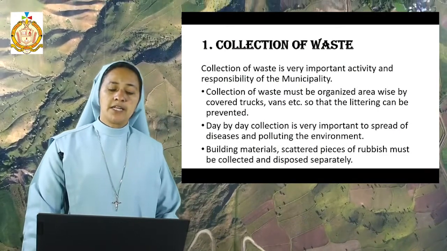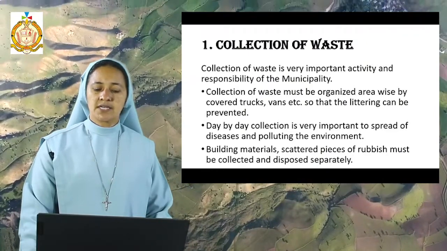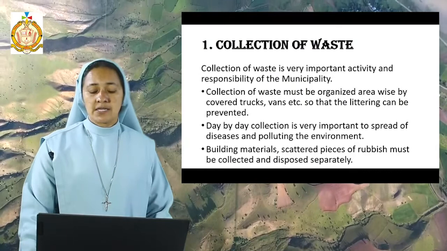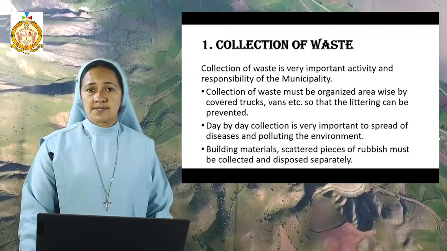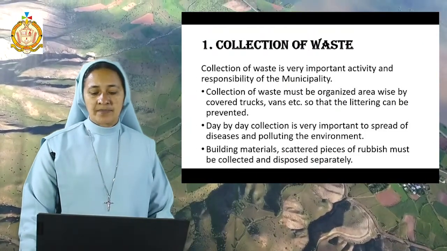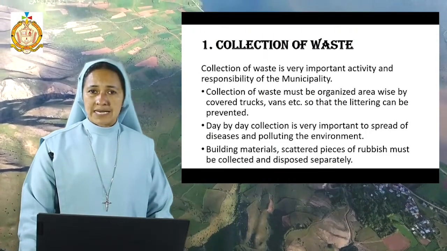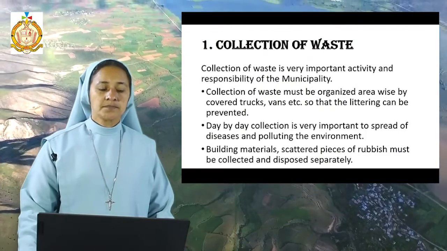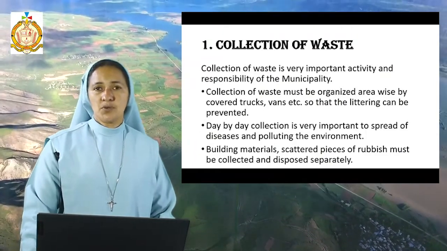Then building materials or scattered pieces of rubbish must be collected and disposed of separately. When we make houses or any other building, there may be waste such as iron, glass pieces and wood pieces, so we need to keep it separately. It should not be put here and there, it should be kept or collected separately.